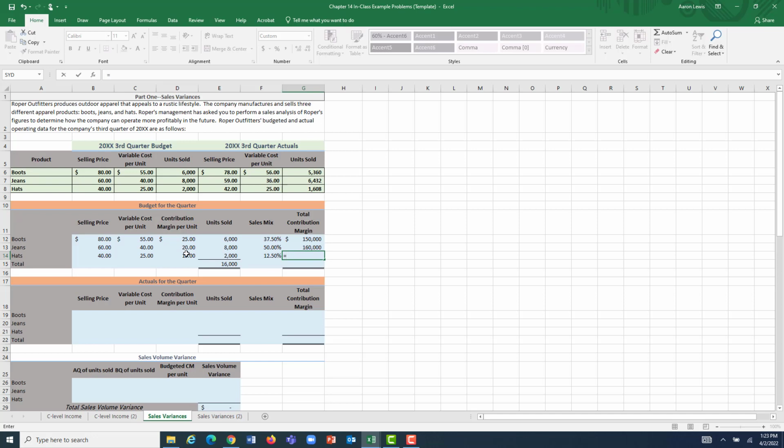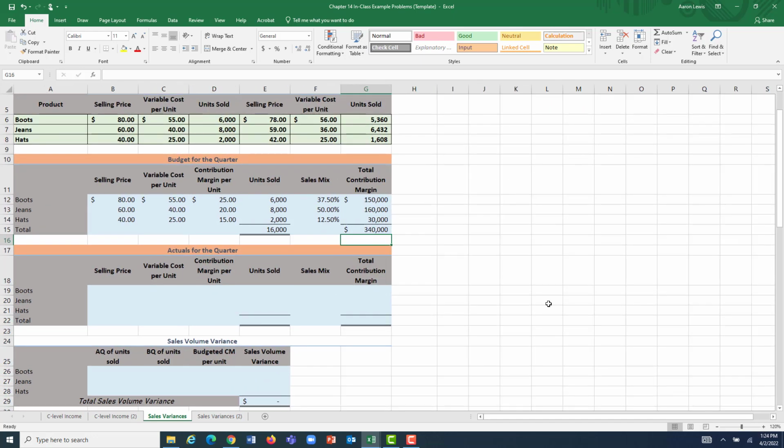And one more time, $15 per hat times 2,000 hats sold means that hat sales were expected to contribute $30,000 in total towards covering our fixed costs. And our total contribution margin across all 3 of these products was expected to be $340,000. Make this a little bit bigger. There we go. Well, what actually happened?